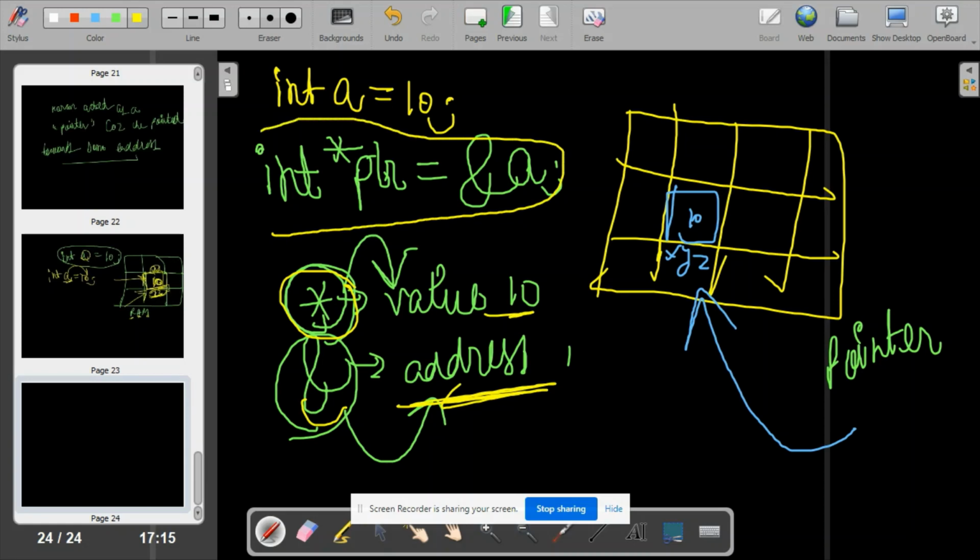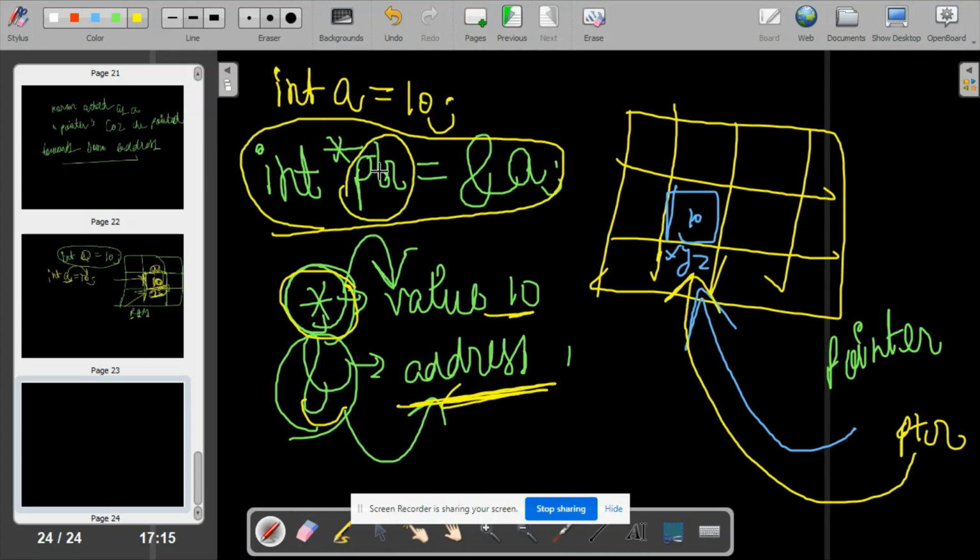By this line, I have made a pointer ptr to point to this address xyz. To which address will this ptr point? It will point to address xyz, because the address of a is xyz. See the diagram, this variable a's address is xyz. So this pointer will point to this address, like Karan was pointing towards Sham's house.